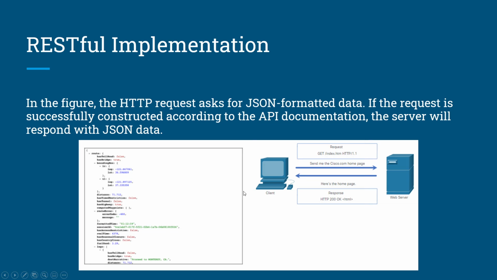In the figure below, as you can see here, the HTTP request asks for JSON formatted data. If the request is successfully constructed according to the API documentation, the server will respond with the JSON data. So on the left side, you can see the JSON formatted data with all the information, and on the right side is the request and response process.